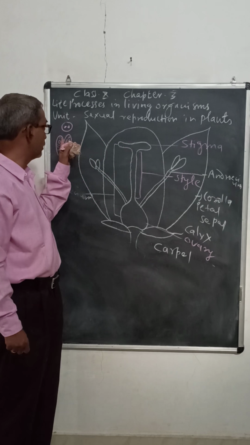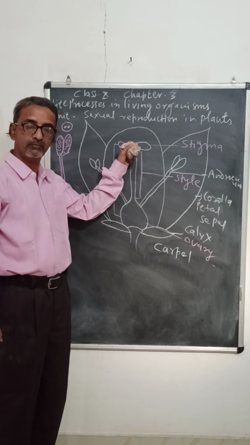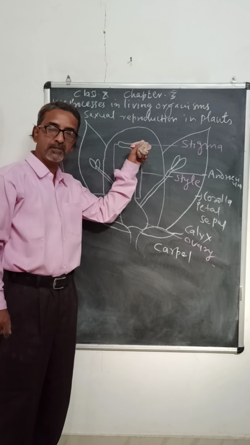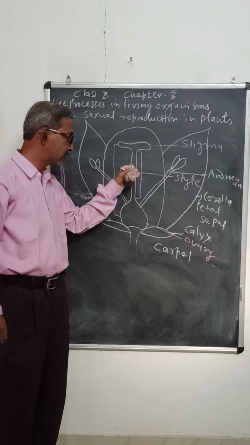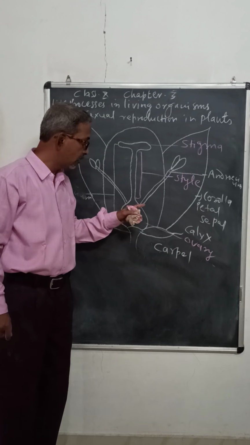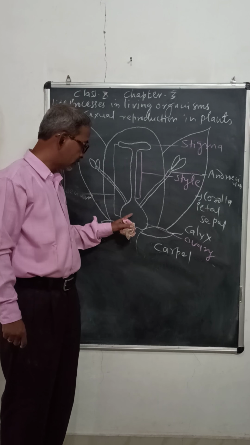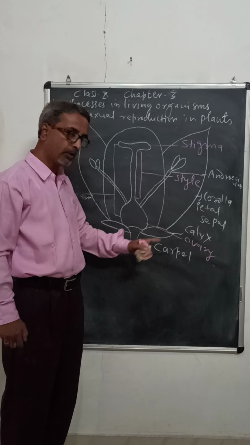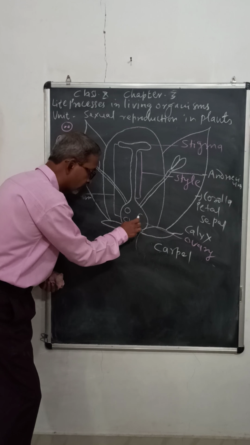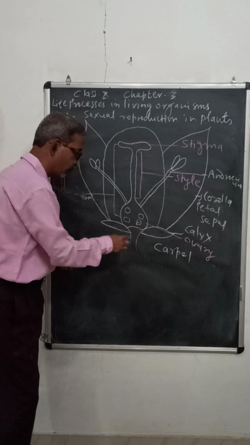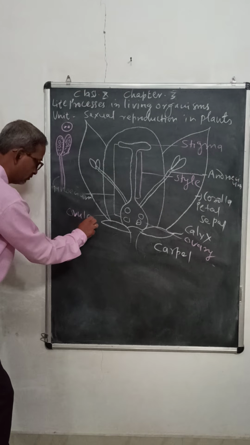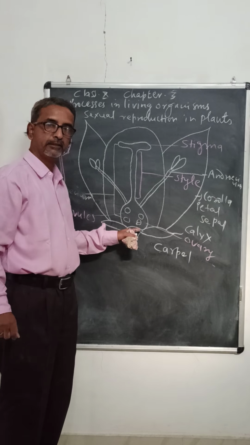Because when pollen grains fall on it, the surface is sticky to retain them. Then the style is the long tube, which is generally empty, and the basal part is called ovary, which is swollen, and this ovary contains 1 to many of these round bodies called ovules.